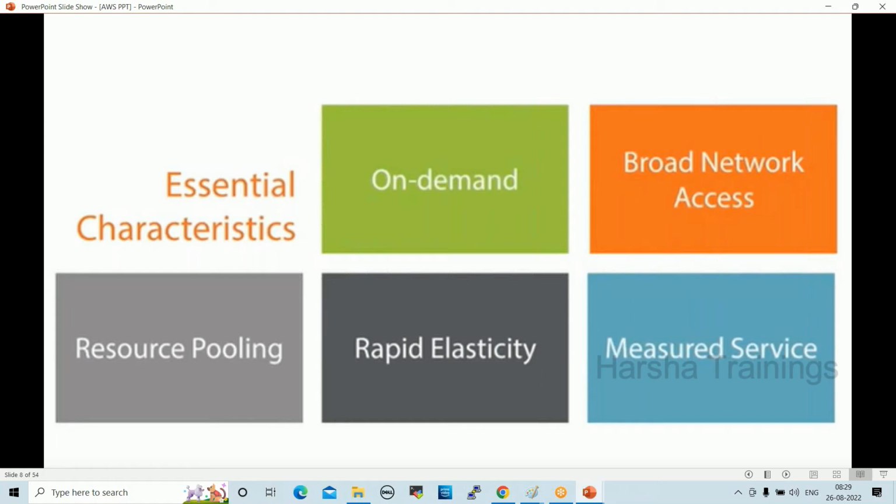Resource pooling, someone was asking, right? Whatever resources we are using in cloud, we can reuse whenever needed. As an example, once the project is completed, the project team asks you to shut down the servers. By that time, data will be there on the server, so we have to store that volume somewhere. Whenever the project team requires it, we can attach that volume to another server and hand it over to the project team. That is resource pooling. You can pool it and reuse it.